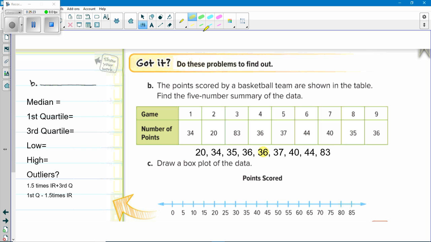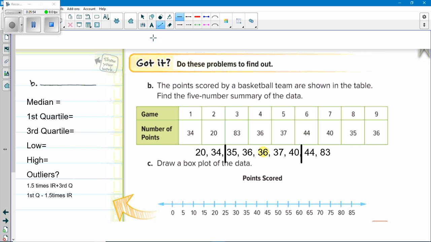And then there's 1, 2, 3, 4 numbers in this one, so you've got to go between the two. So between 34 and 35, you get 34.5. So that's our first quartile. And over here, same thing. Between 40 and 44, 40 plus 44 is 84, divided by 2 is 42.